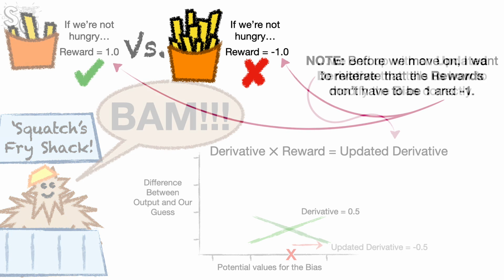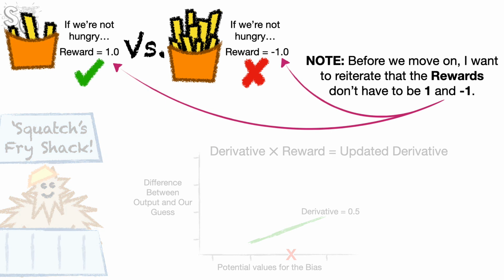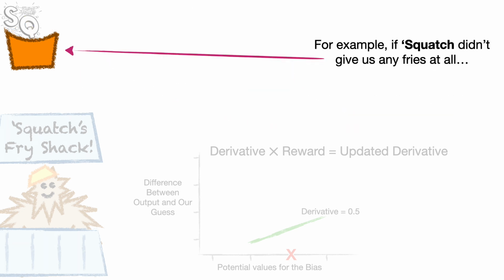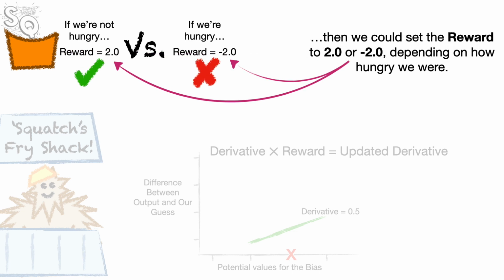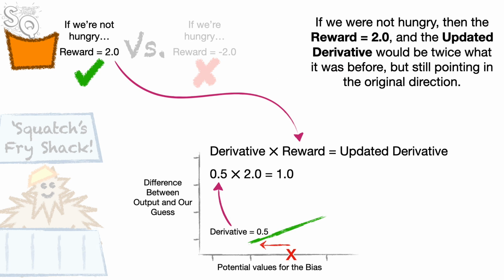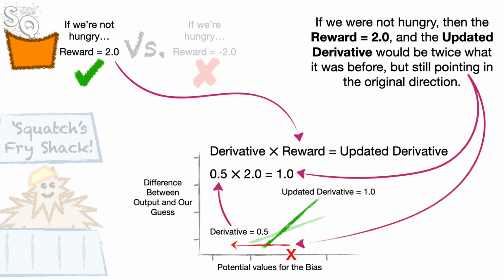Bam! Note, before we move on, I want to reiterate that the rewards don't have to be 1 and -1. For example, if Squatch didn't give us any fries at all, then we could set the reward to 2 or -2 depending on how hungry we were. If we were not hungry, then the reward equals 2.0, and the updated derivative will be twice what it was before, but still pointing in the original direction.